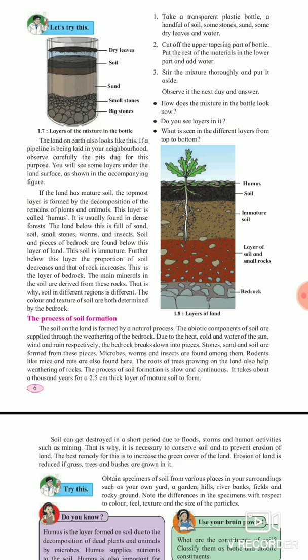As seen in the picture, first put a stone, after that a small stone, after that sand, after that black soil which is at your home in the plants, and after that dry leaves. Stir the mixture and put it aside. Observe it the next day and answer.